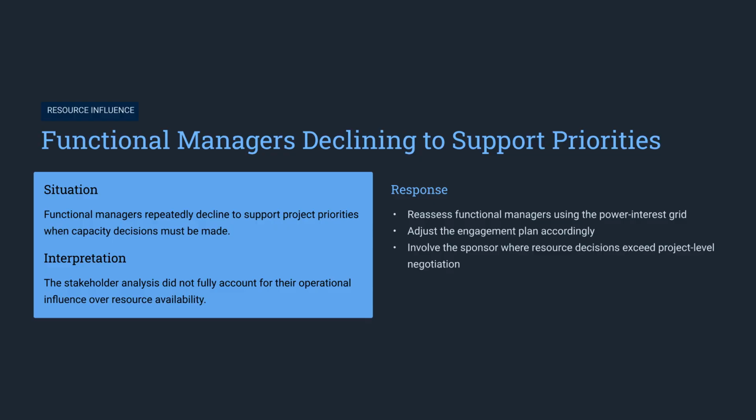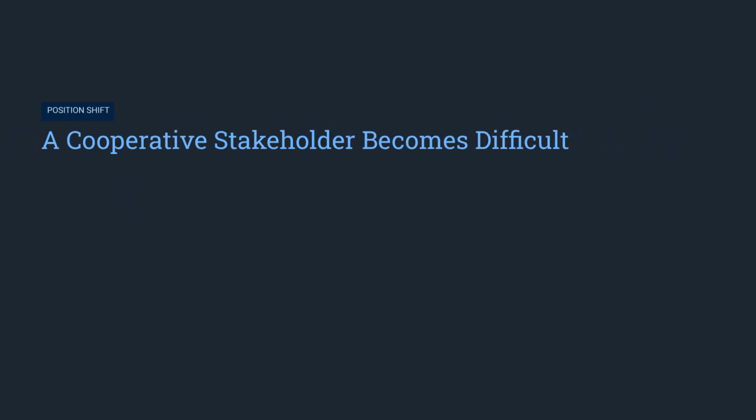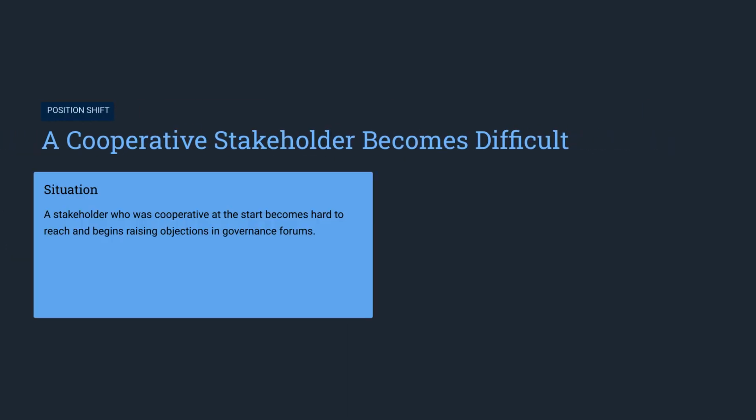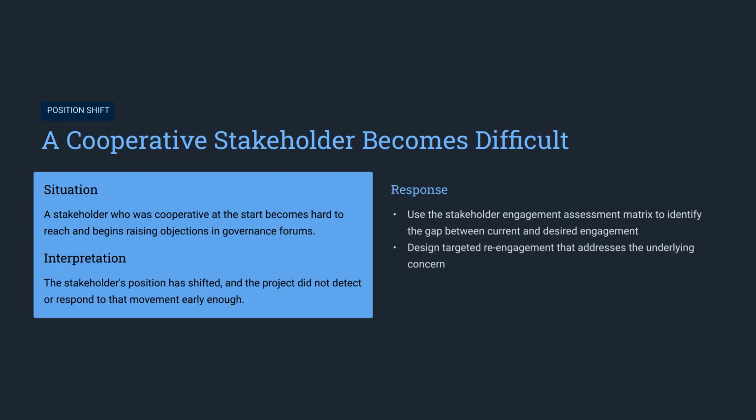When functional managers decline to support priorities, your analysis likely missed their influence. Reassess them using a power interest grid and involve your sponsor if resource decisions exceed your authority. If a formerly cooperative stakeholder becomes difficult, their position has shifted. Use an engagement assessment matrix to identify the gap and design a targeted plan to address their new underlying concerns.